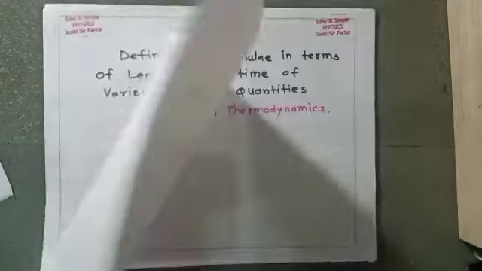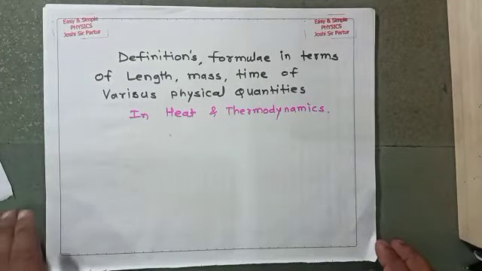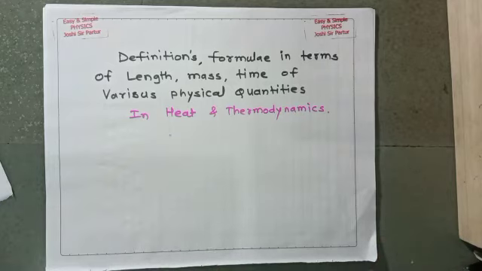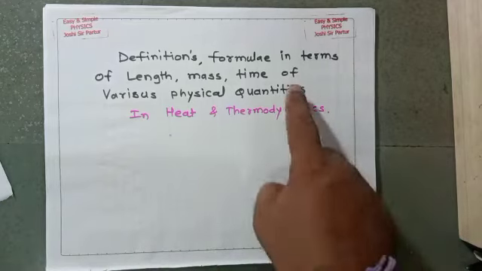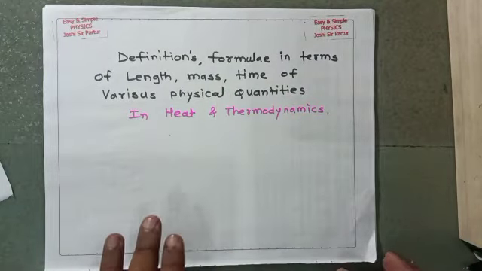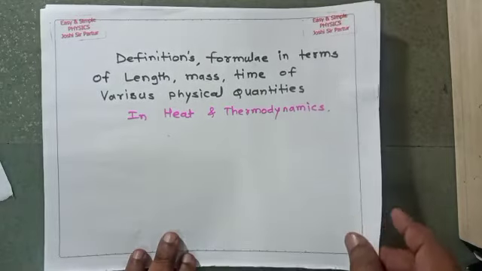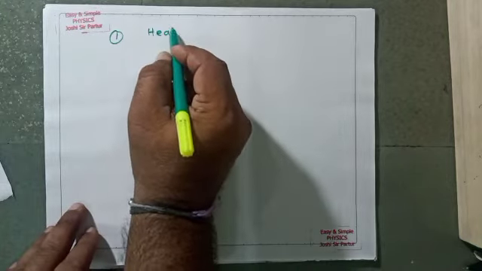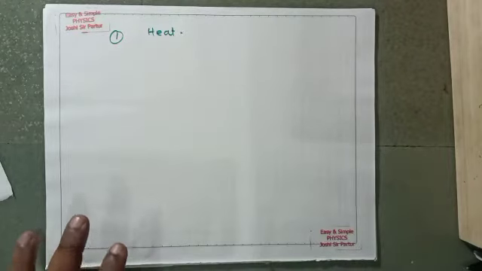Today we have seen definitions and formulas, in terms of length, mass, and time, of various physical quantities in heat and thermodynamics. The first physical quantity is heat. First of all, we know that the feeling of hotness or coldness is called heat.